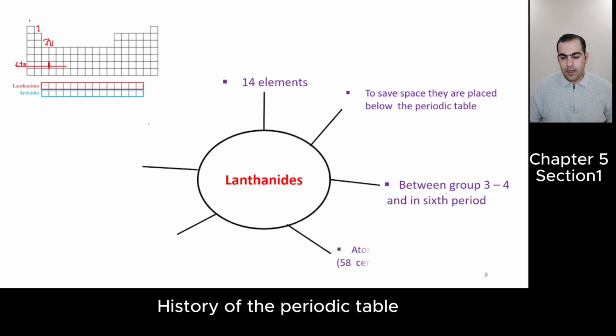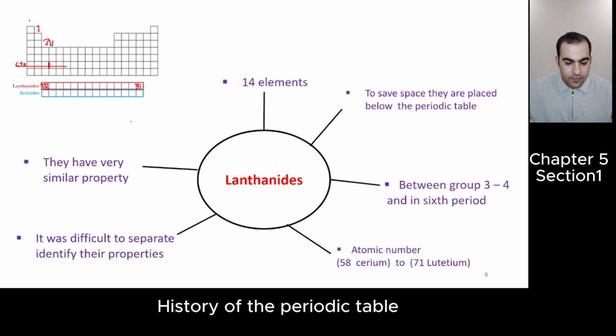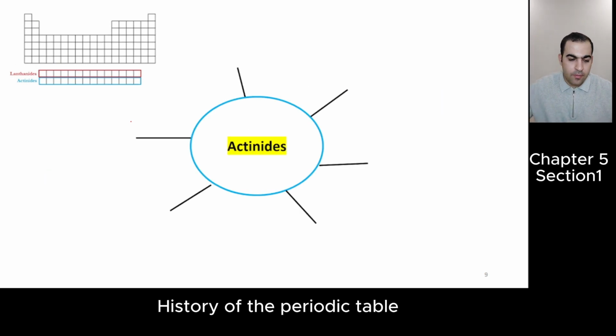These are lanthanides, atomic numbers 58 to 71. They have very similar properties. It was very difficult for scientists to identify or to separate their properties, because their properties were very similar to each other. So it was very difficult for chemists to identify their properties.